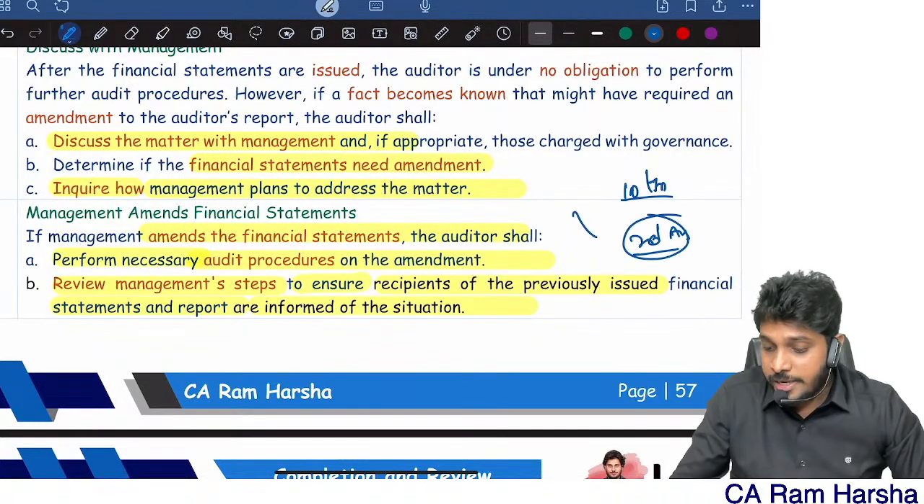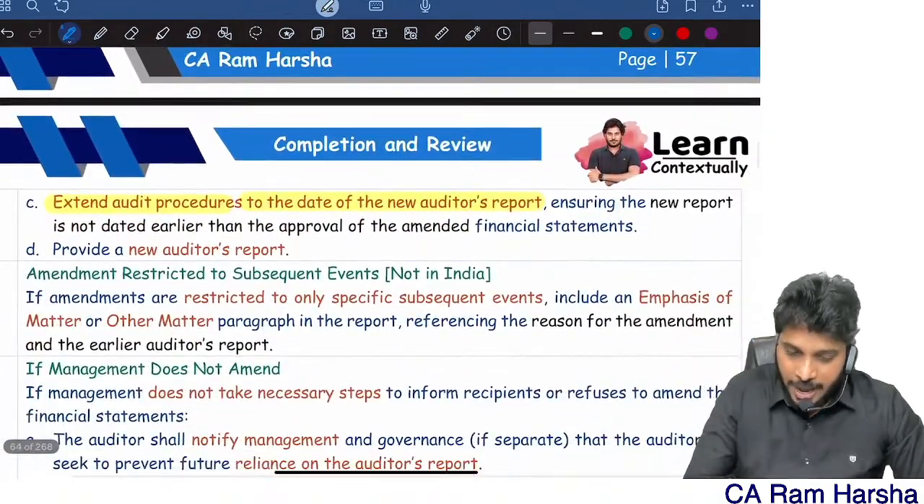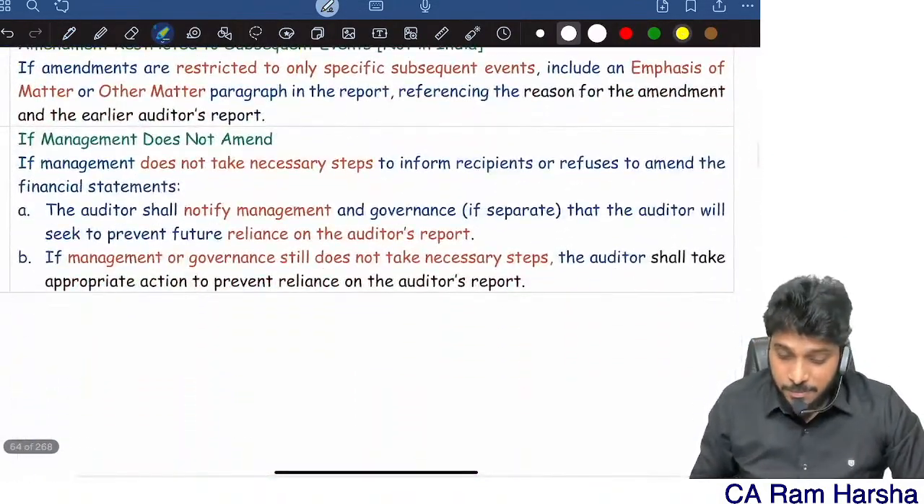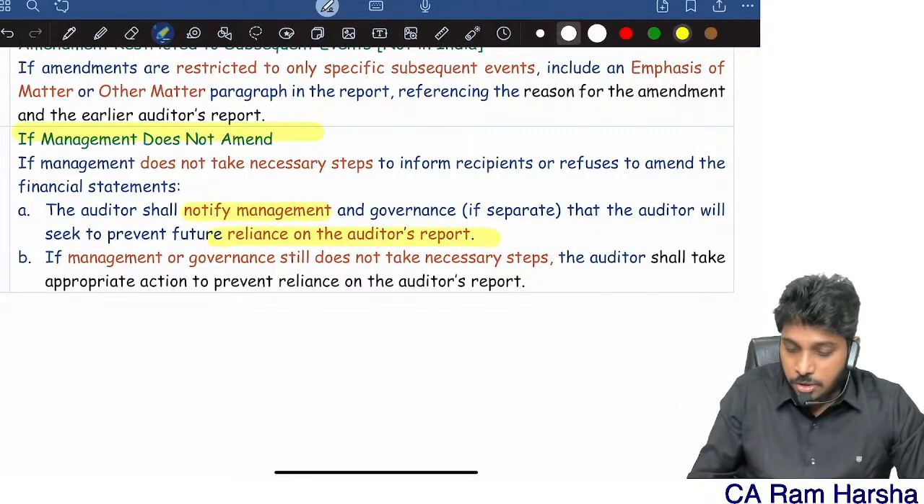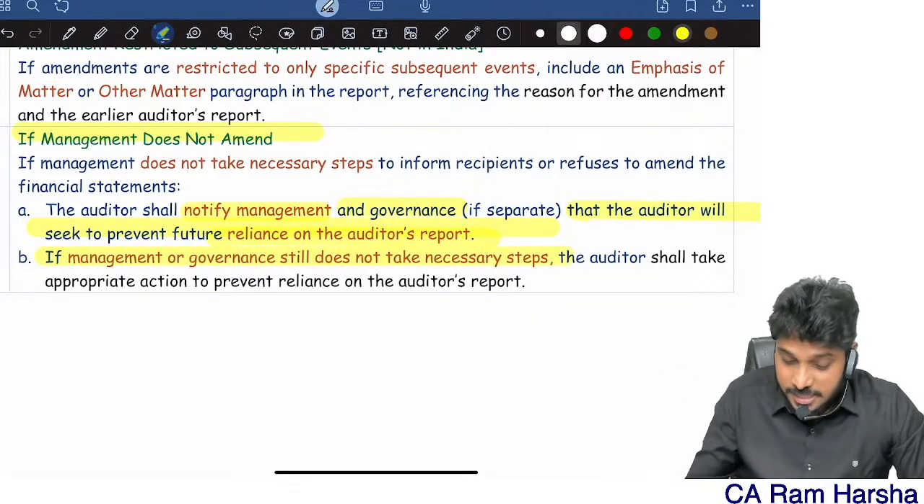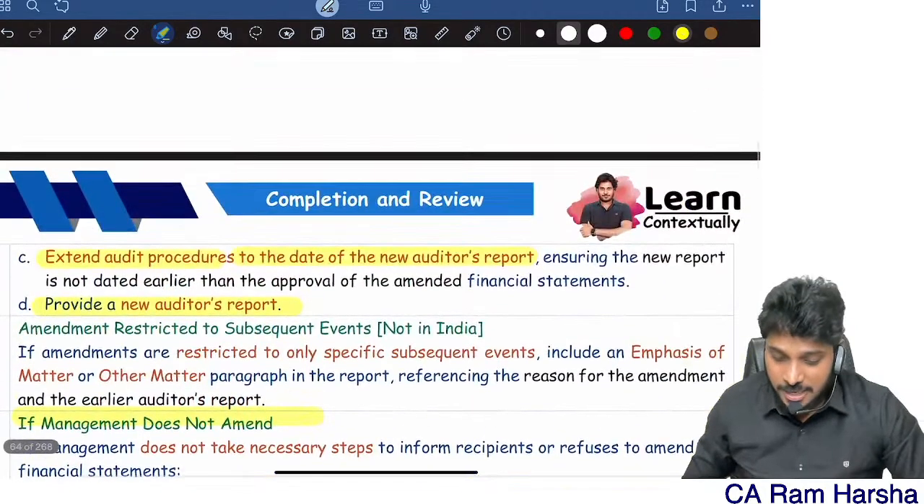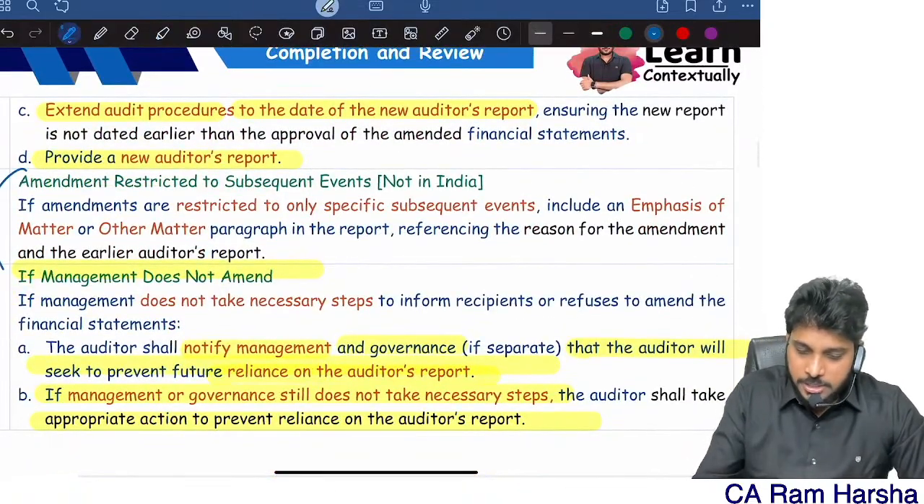So up to 20th August, you apply subsequent event procedure and provide a new audit report. And remember, if management is not amending, notify the management and top management that the auditor will seek further action. If management does not take any necessary steps, the auditor will take appropriate action. That's it. Here, amendment is not restricted to subsequent events.